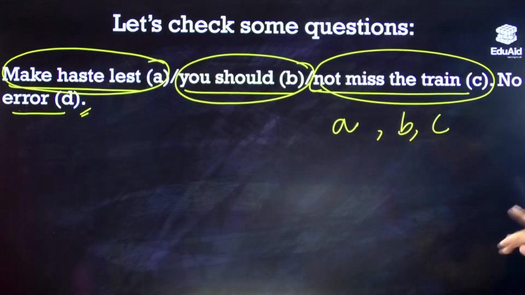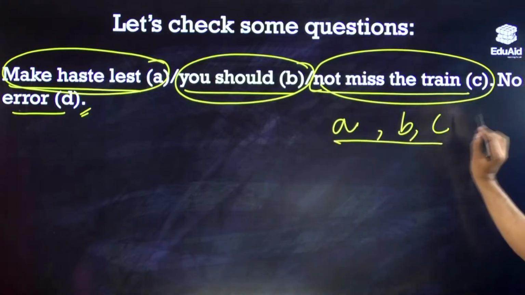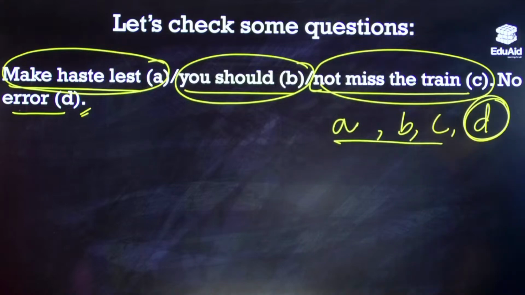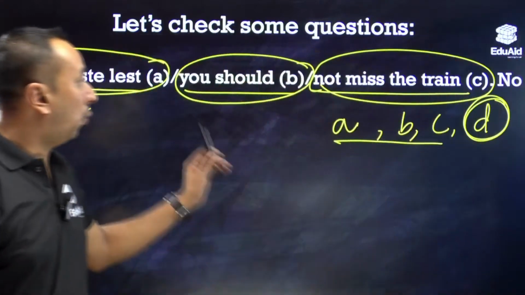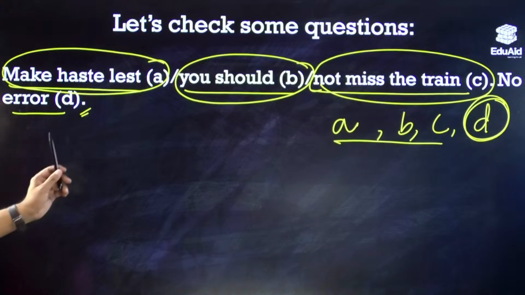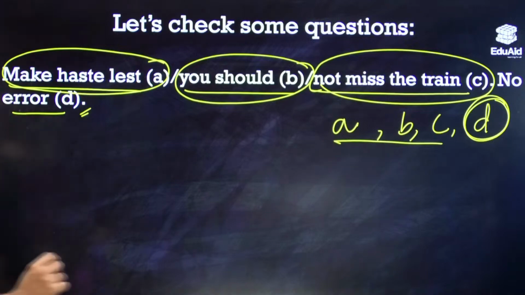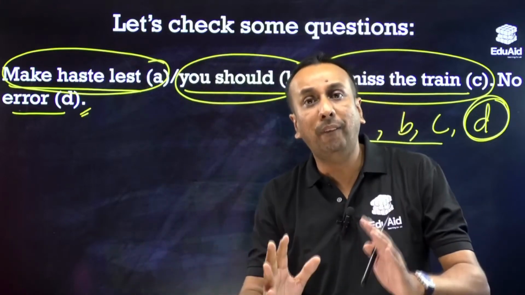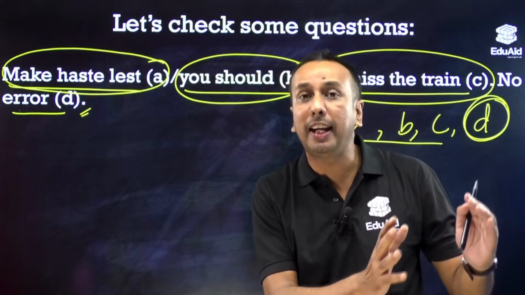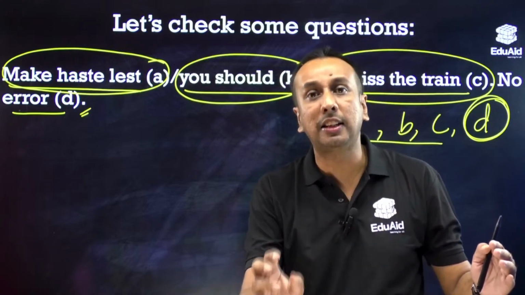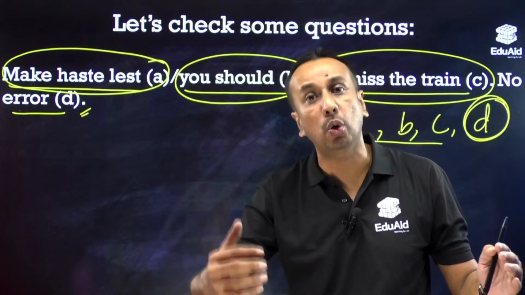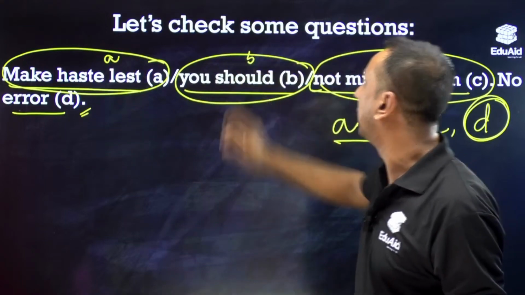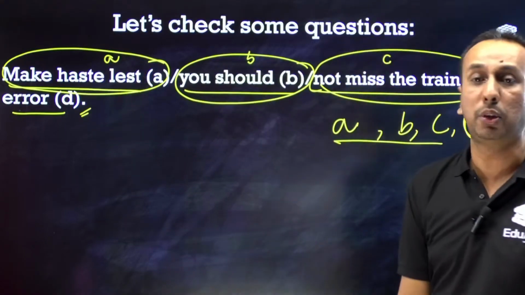And if the student thinks that there is no error in any of them, then the answer will be option D. Instruction clear? One sentence has been divided into 4 parts where there is an error in one of the parts, and if you feel the sentence is perfectly all right, then the answer is option D, no error. If you feel it is wrong, the answer will be A, B or C.